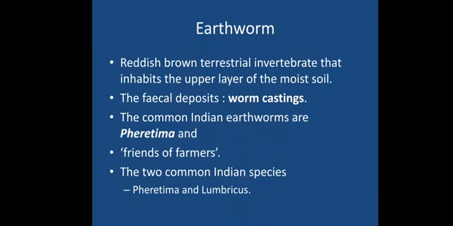Okay, so we are done with the different organ systems present in the cockroach, and now we'll be starting with the earthworm and the frog. Before starting the earthworm, I would like to clarify that according to the CBSE syllabus, you will be asked regarding only the cockroach. The anatomy and morphology of the earthworm and the frog is not a part of your CBSE syllabus. Neither is it a part of the NEET syllabus.